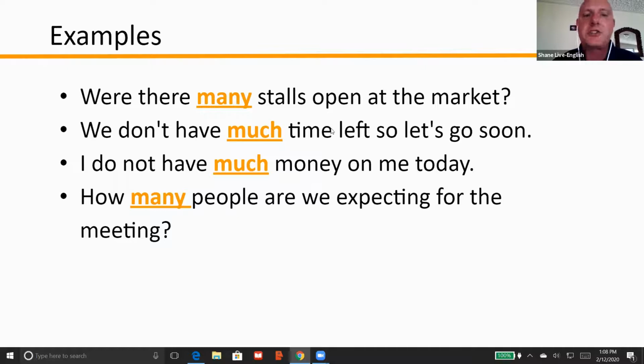We don't have much time left, so let's go soon. Now, this is interesting, time. This is a confusing one because time can be both countable and uncountable. So when we're speaking about hours and minutes, we use much because we're talking about the length of time, could be years or days. However, when we're speaking about the frequency of an action, we say times and we use many.